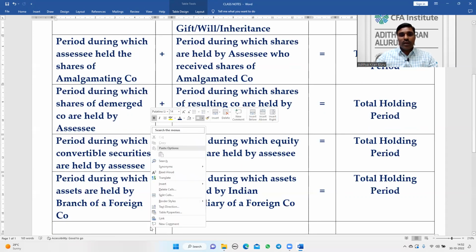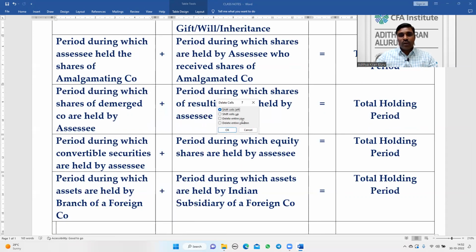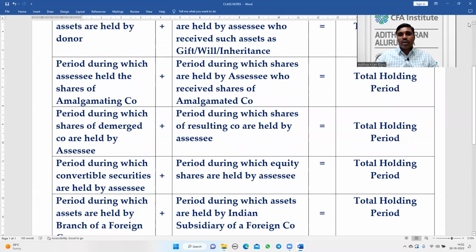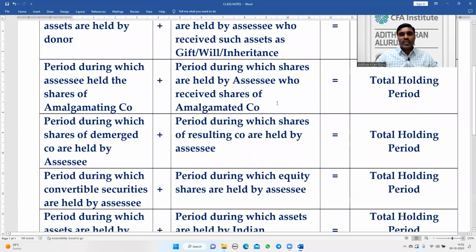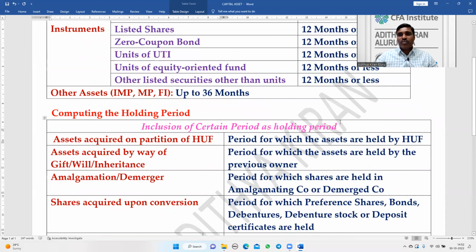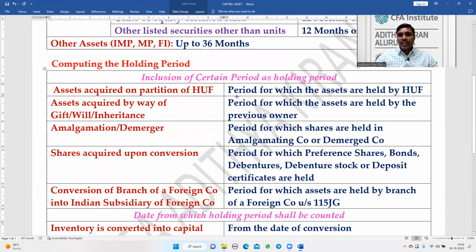So how to determine the holding period of assets? Not only the period during which the assets are held by the assessee, but other periods are also counted. You can use this screen before the examination, for revision.